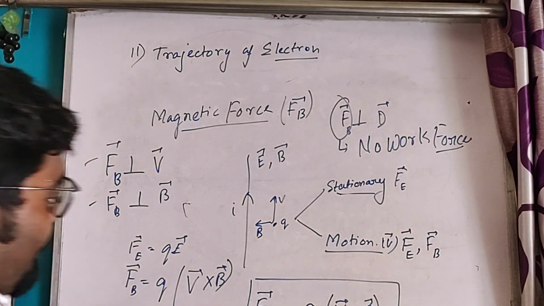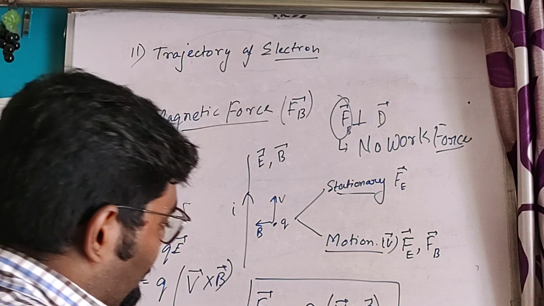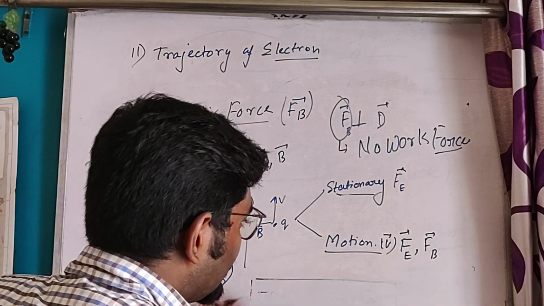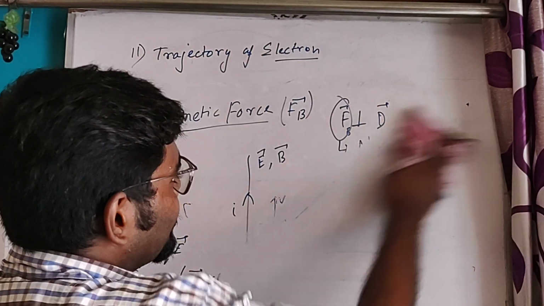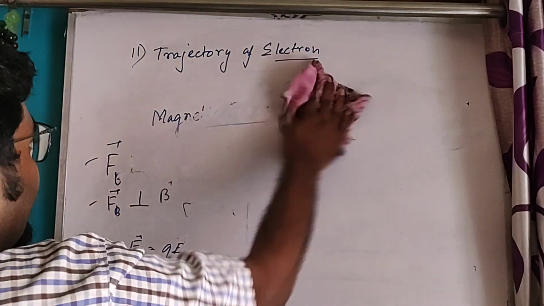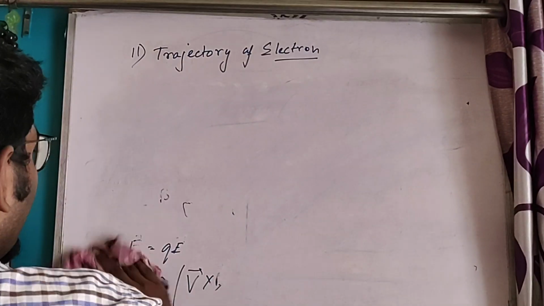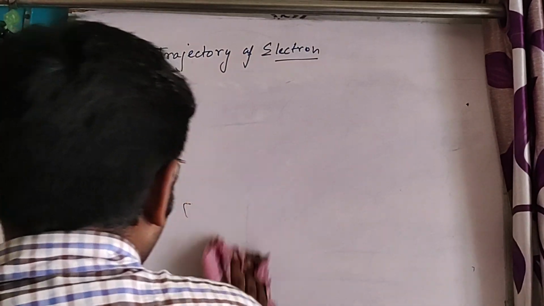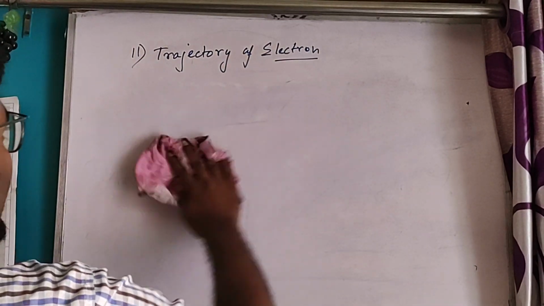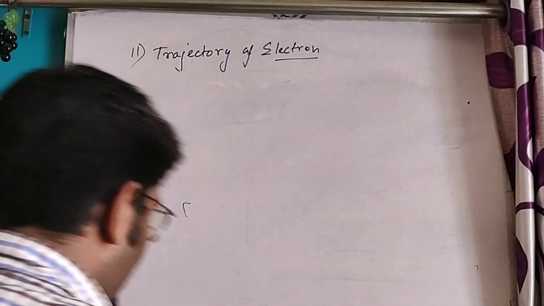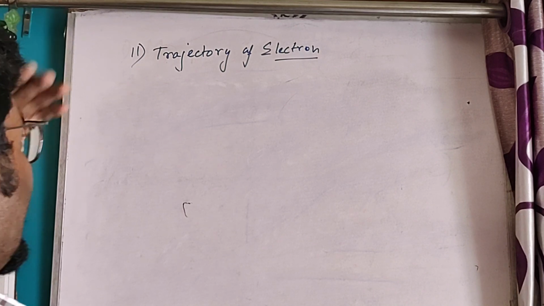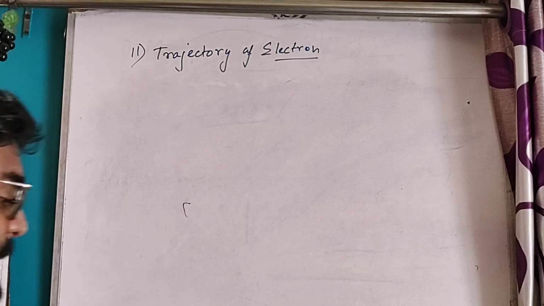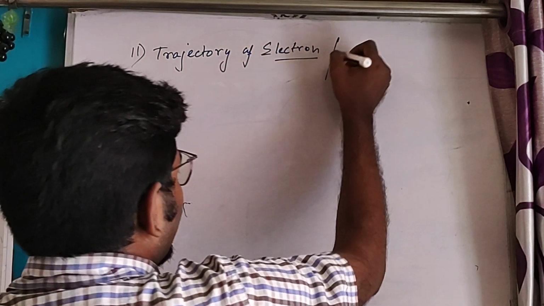Okay, so we have got the formula of magnetic force. Now we will get the trajectory of the electron or any charged particle.